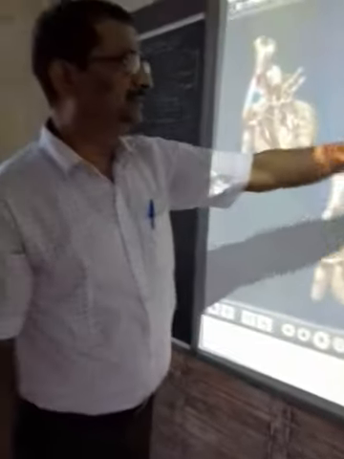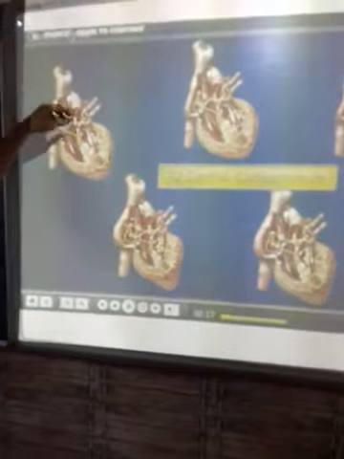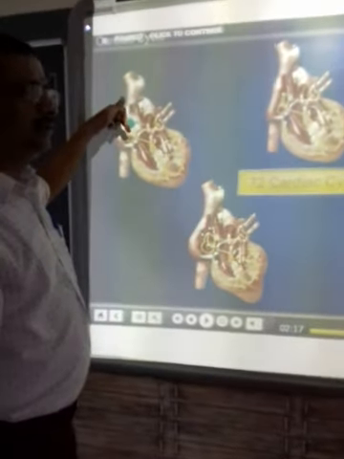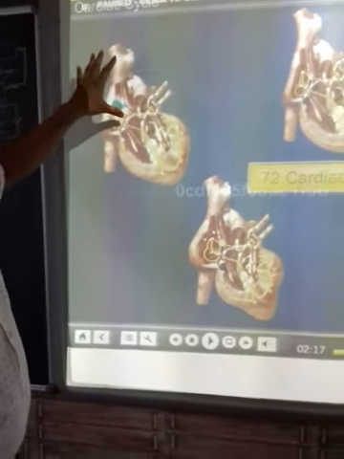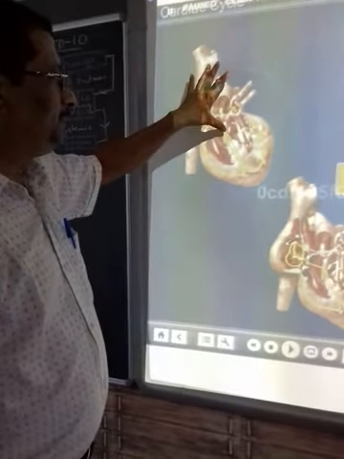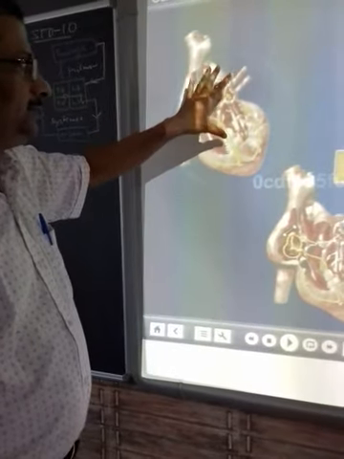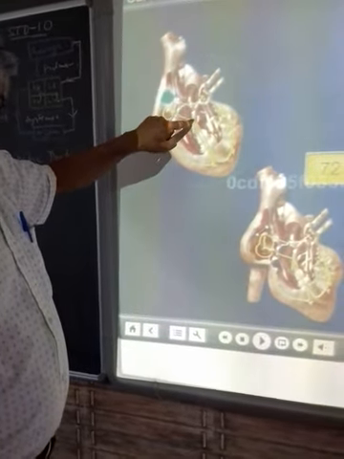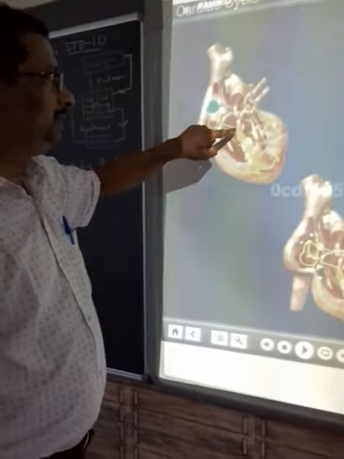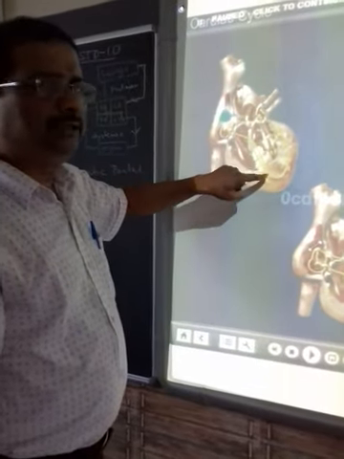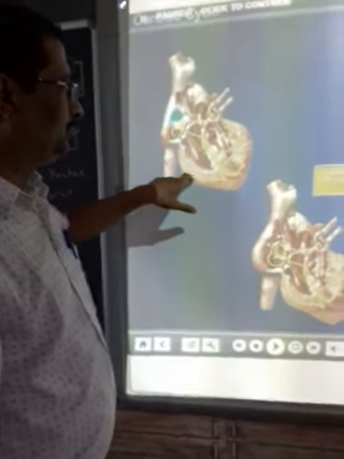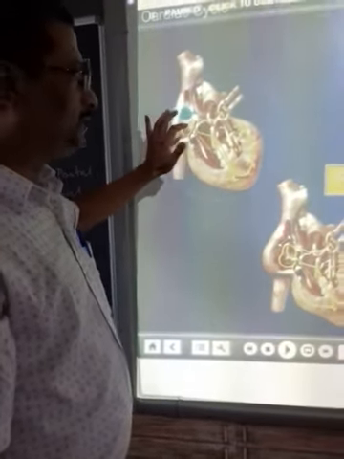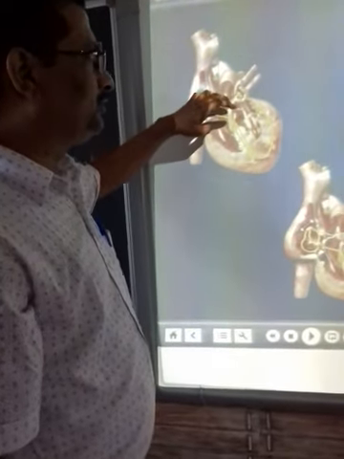Now diagrammatically you can see how the 72 cycles per minute take place. It starts from a node, that's called the SA node. The contraction starts from the sinoatrial node, which is also known as the pacemaker. Then it passes to the AV node at the junction of the auricle and the ventricle. Then through the bundle of His, which is present in the interventricular septum, to the Purkinje fibers. So the contraction starts from the SA node with the auricular systole.